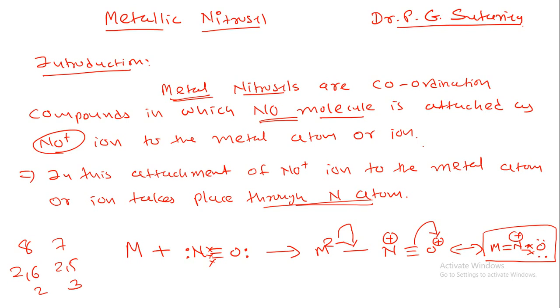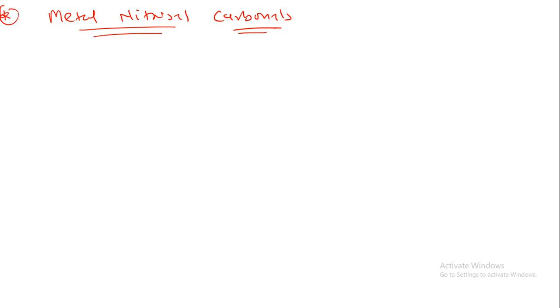Now let us understand the different types of metallic nitrosyl. Let us start with the first, that is metal nitrosyl carbonyl. An important example of this type of coordination compound is Mn, 3 minus charge, NO positive charge 3, with carbonyl, so zero oxidation state.